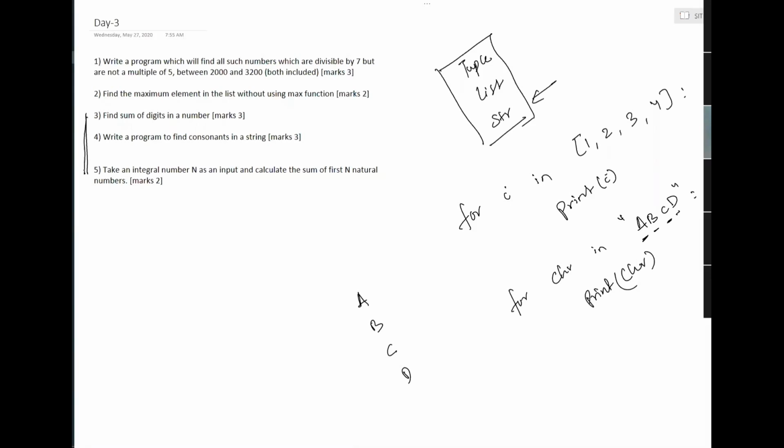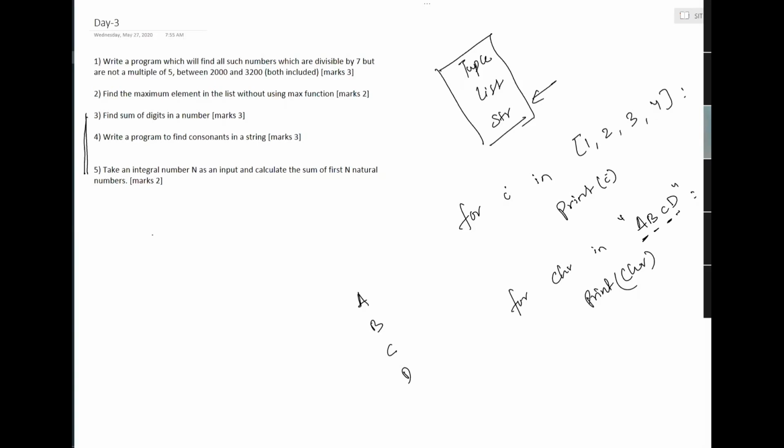Okay. Now, let's discuss question number 3 first. Okay. Find the sum of digits in a number. Okay, simple problem. You might have seen this problem in your college days, your school days, even in 11th and 12th. If you had computers as a subject, you might have definitely seen this problem: find the sum of digits in a number.